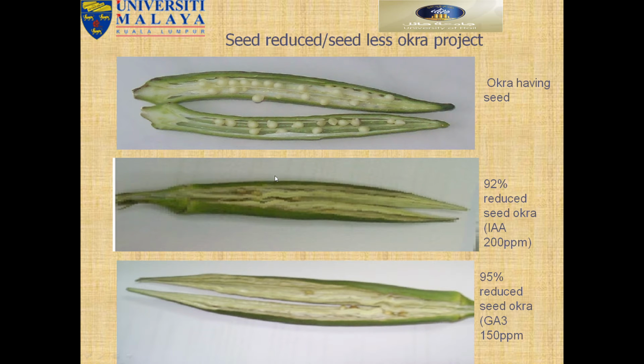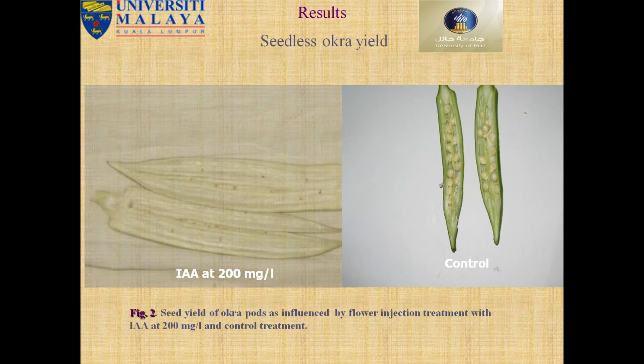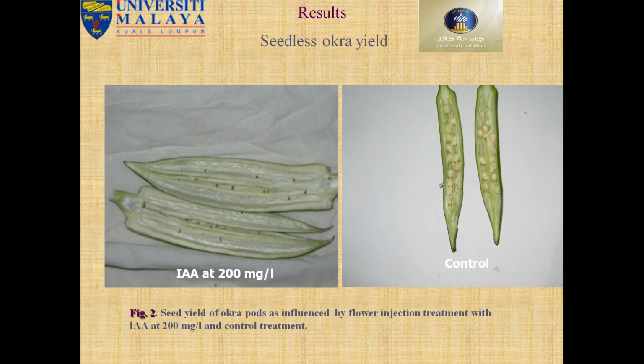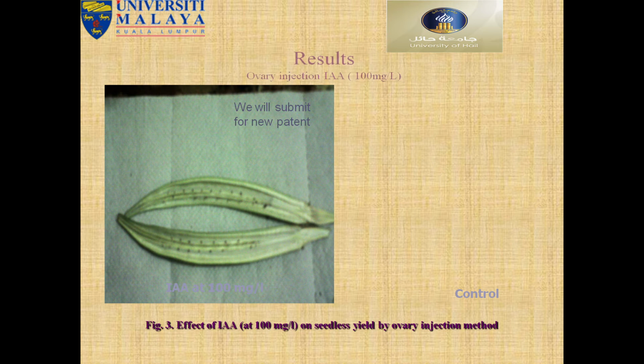Then we can see the control. Seedless okra production in IAA, 20%, 92%, 95%. This is also IAA 100%. This is with a new patent.